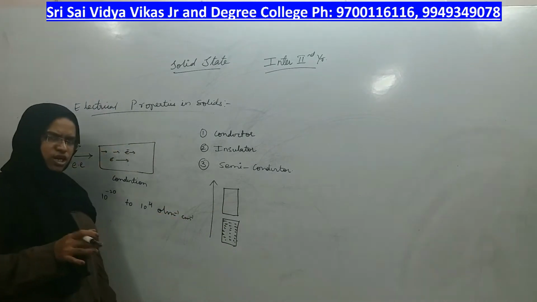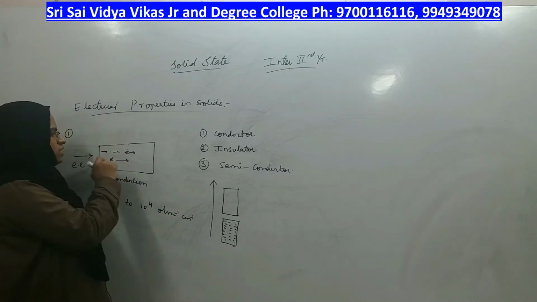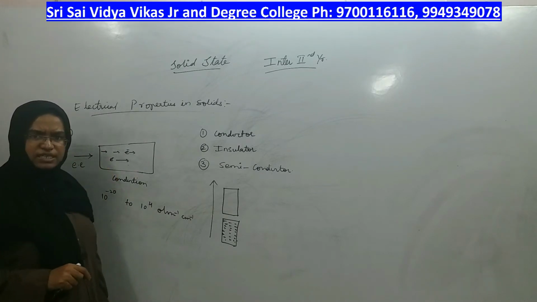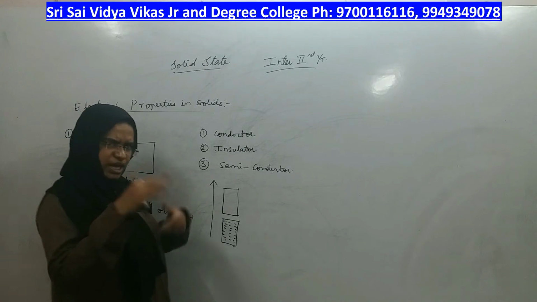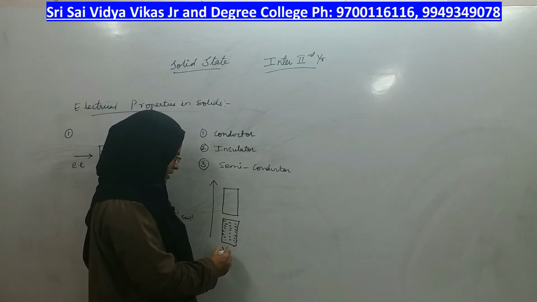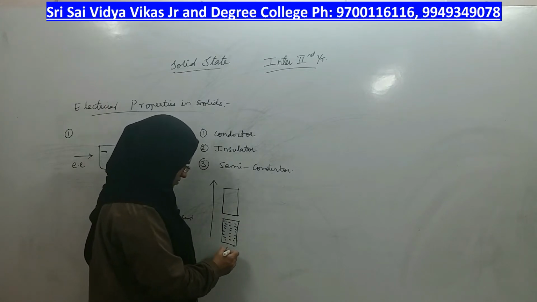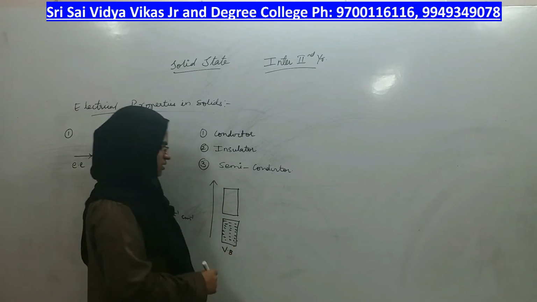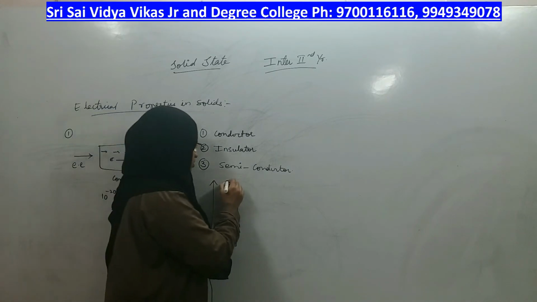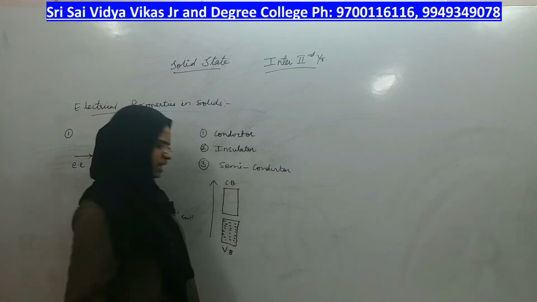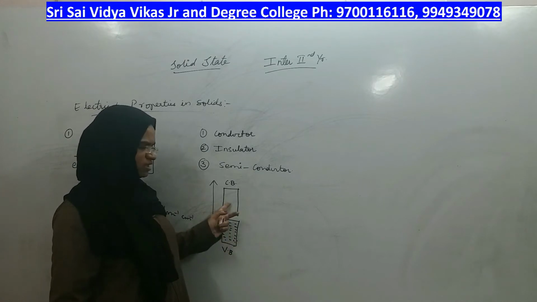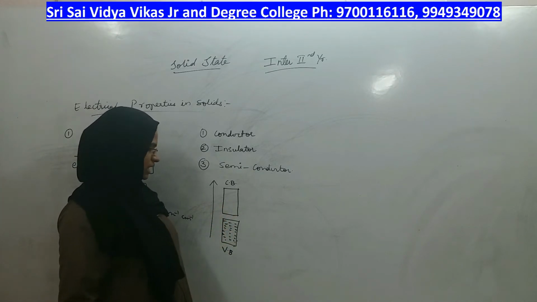All the valence electrons present in the atoms of a piece of solid, there will be so many valence electrons present, right? All the electrons of the total solid get associated in the form of one band, and that is called the valence band. And another band or area in which valence electrons will not be there is called the conduction band, right? The valence band has valence electrons, the conduction band doesn't have any electrons.